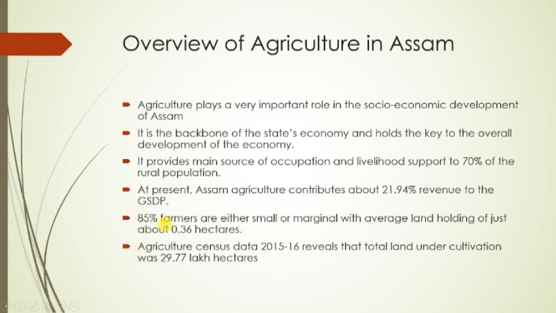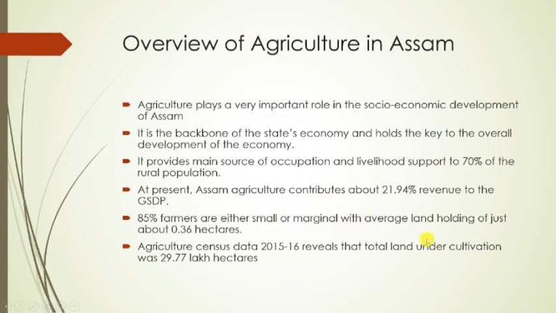The next point is that 85% of farmers are either small or marginal, with an average land holding of just about 0.3 hectares. If we see the classes of farmers, there are three types: small, marginal and large farmers. So 85% of farmers in Assam are either small or marginal.